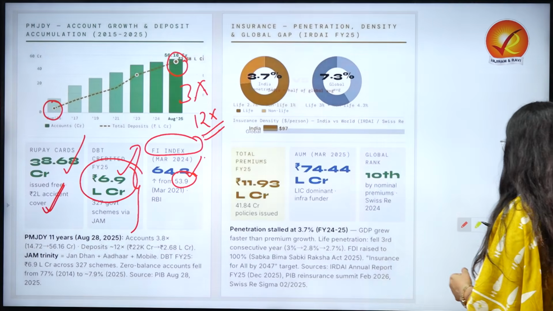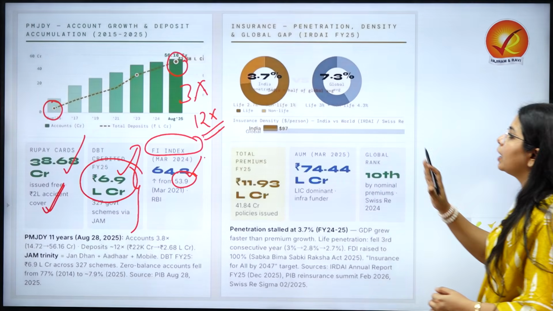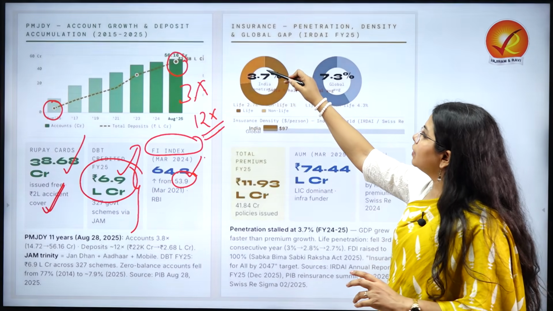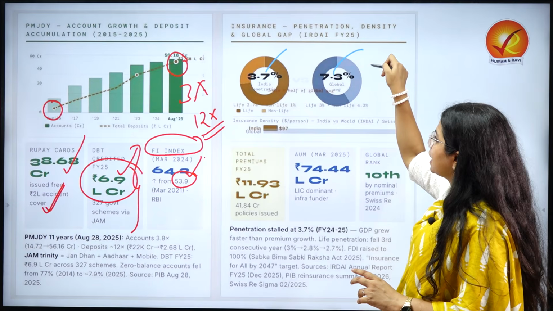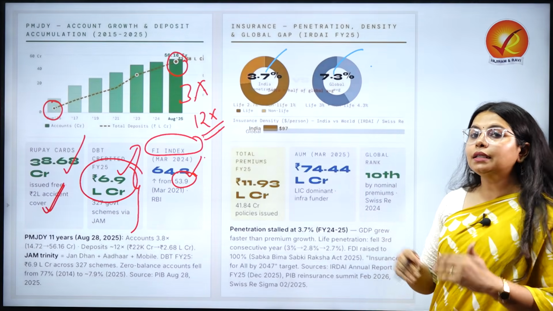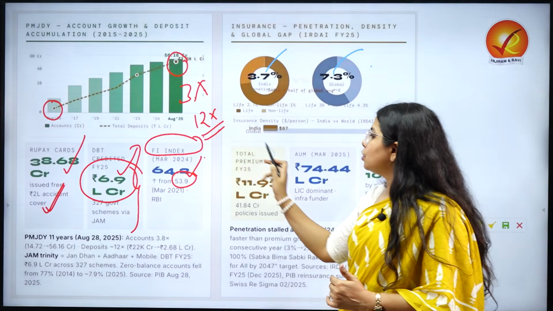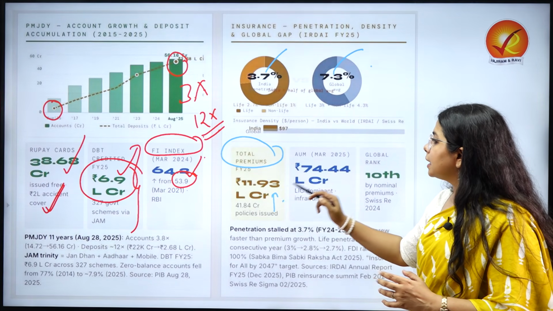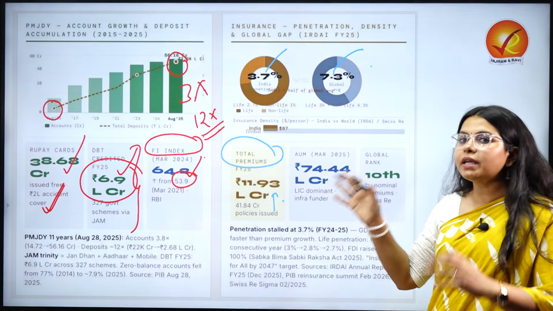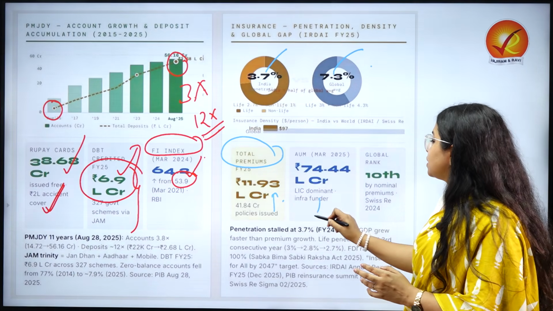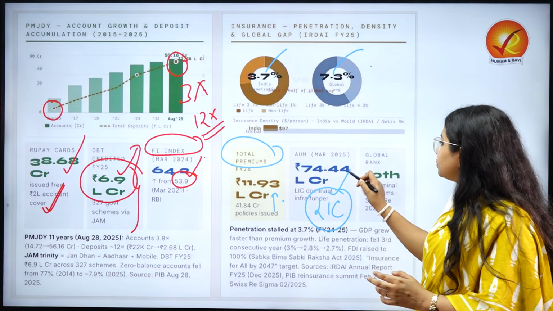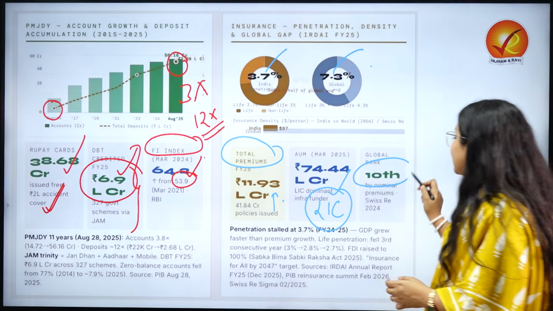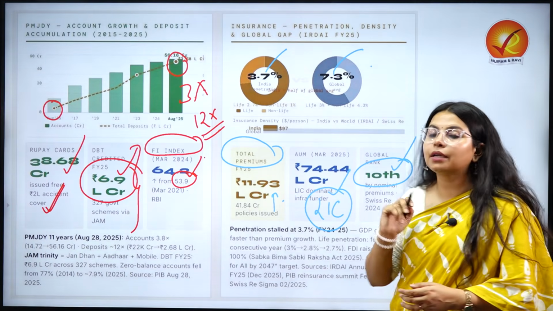Now moving towards insurance, another important factor we have to consider is that when we compare the numbers, we understand India lags behind, with the global average standing at 7.3. But another factor we need to look into is the total premiums coming in. The premiums over time have shown an increase. The dominant leader here is still LIC. If we look into nominal premiums, in that also India holds the 10th rank based on the Swiss Re report.